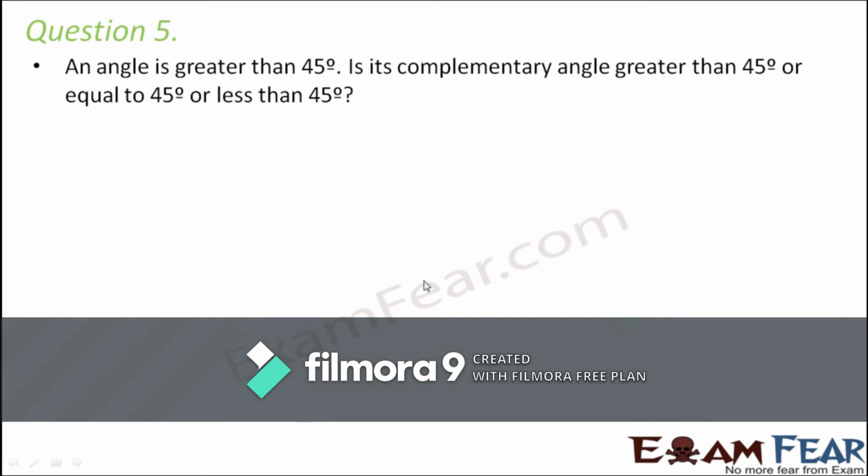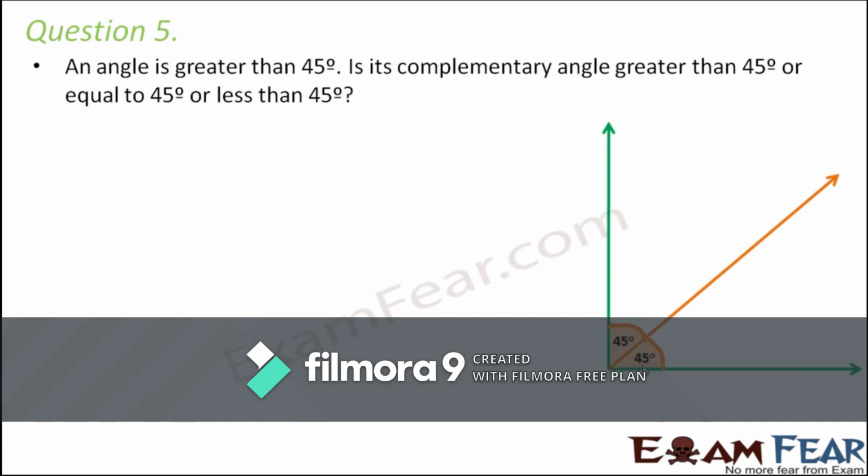Question number 5. An angle is greater than 45 degrees. Is its complementary angle greater than 45 degrees, or equal to 45 degrees, or less than 45 degrees? Let us have a look at this diagram. Here we have shown 45 degrees because two 45 degrees together make a 90 degree angle. So this is how 45 degrees would be. Now, what do we know about complementary angles? For complementary angles, the sum of the angles should be equal to 90 degrees. So that is the criterion for two angles to be complementary.